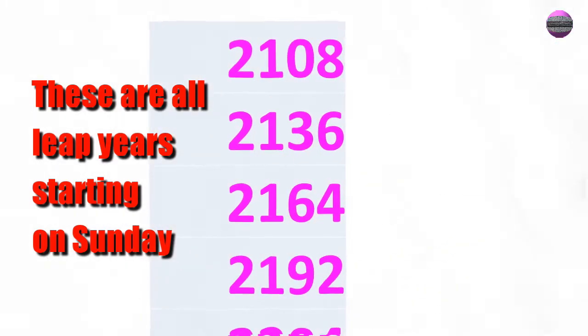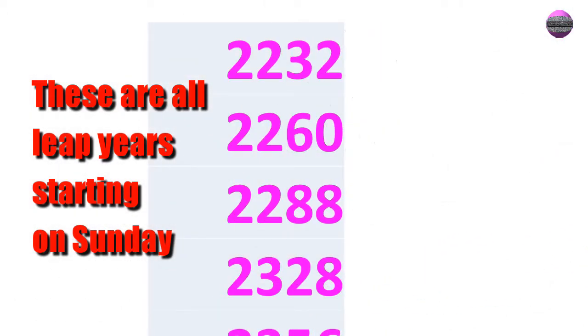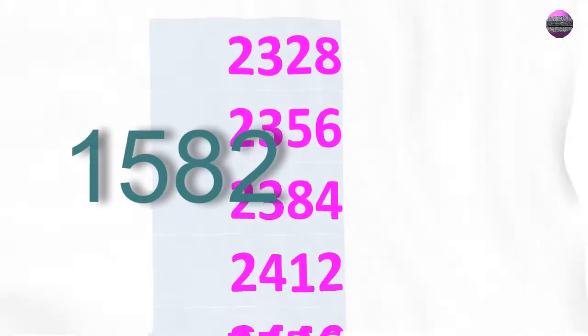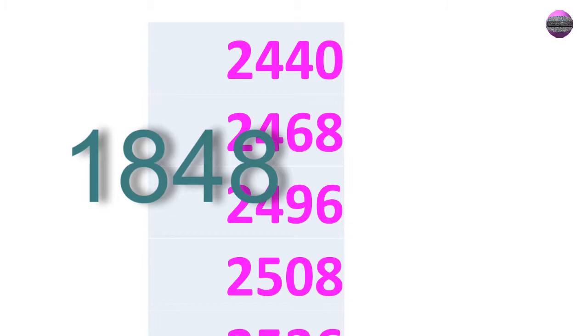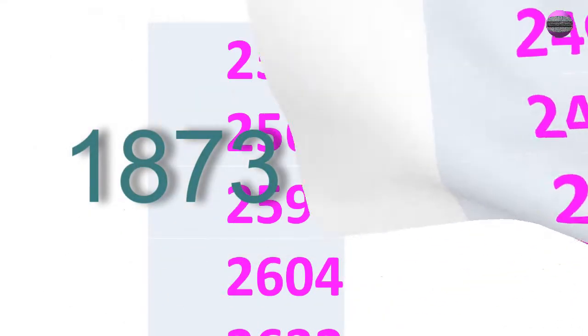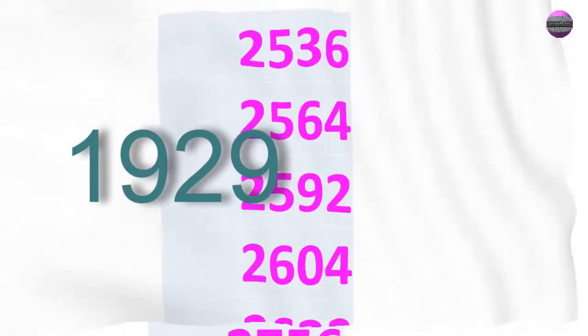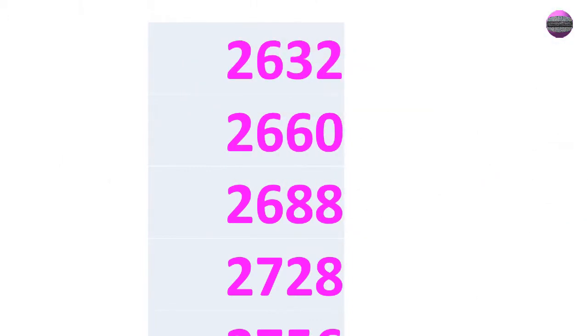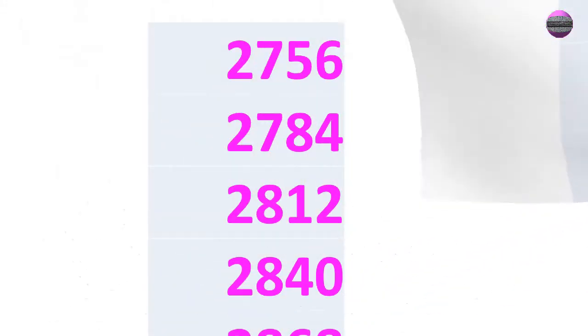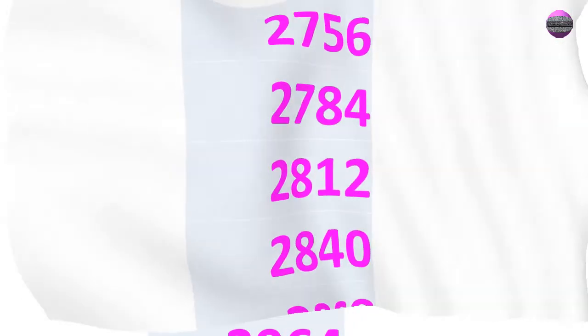By the way, this Gregorian calendar system did not exist before year 1582, and for some countries before year 1848 or 1873 or 1929. So it could be silly trying to find out what day of the week of any day in such old days.